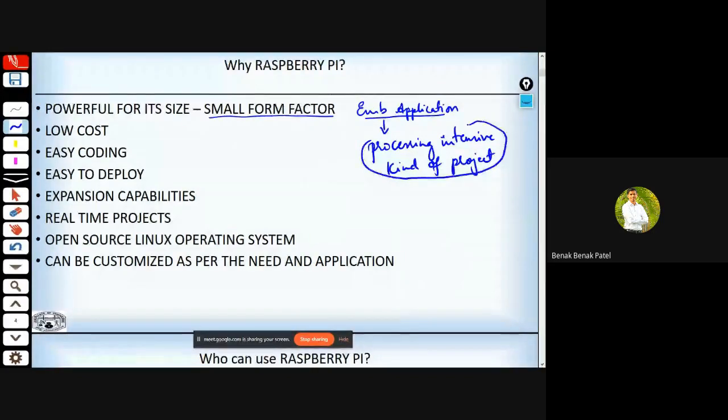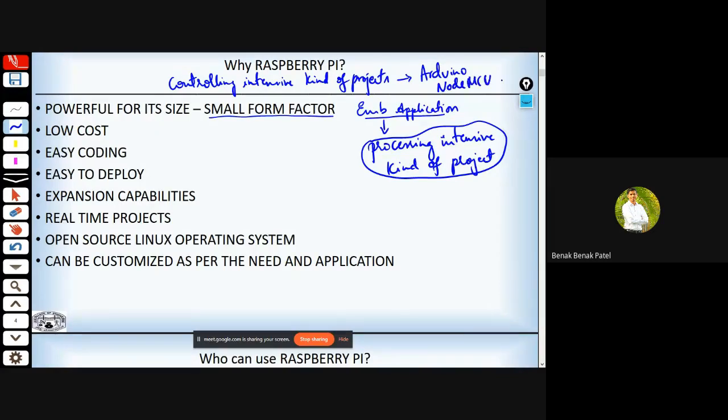Whereas controlling intensive kind of projects can be implemented on development boards like Arduino as well as Node MCU.